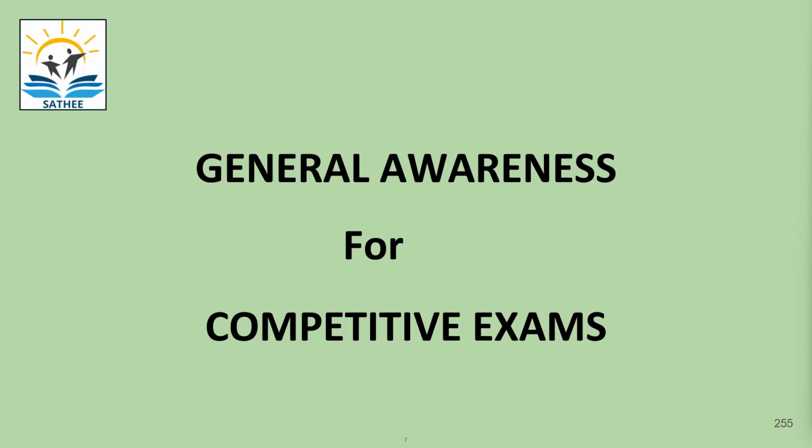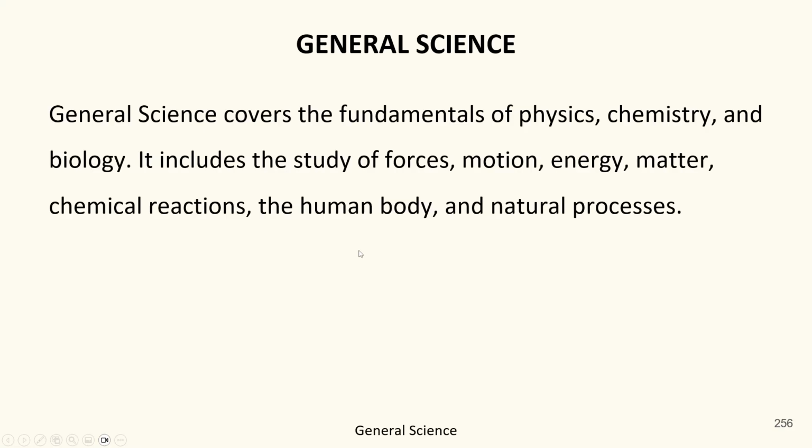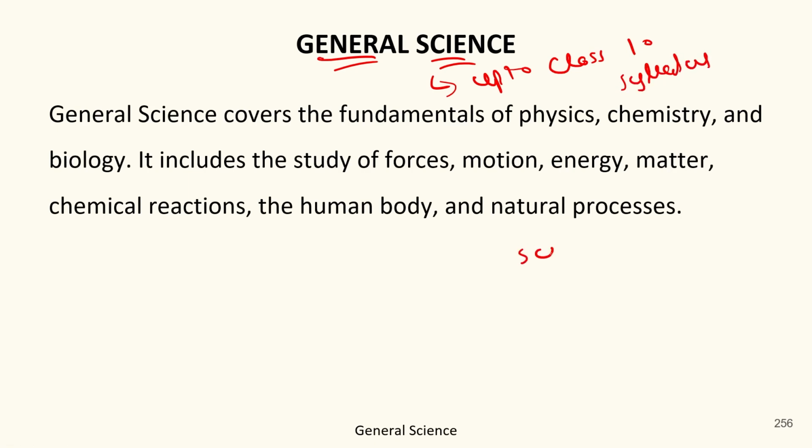Okay, so let's start. The general science section covers up to the class 10 syllabus of science. The science which you had studied up to your class 10 will be covered under the general science section.